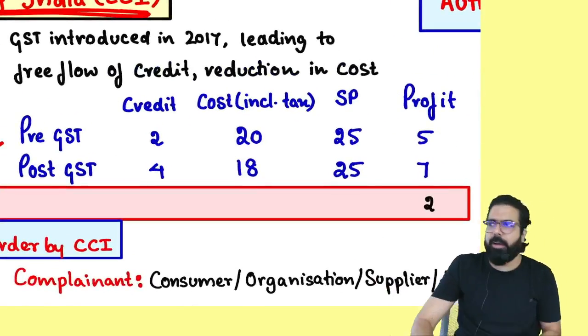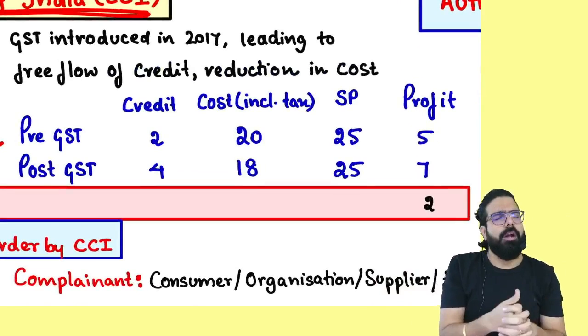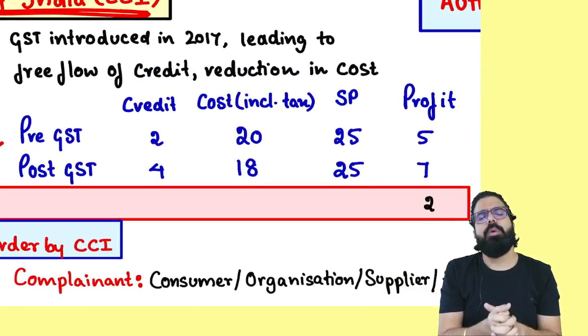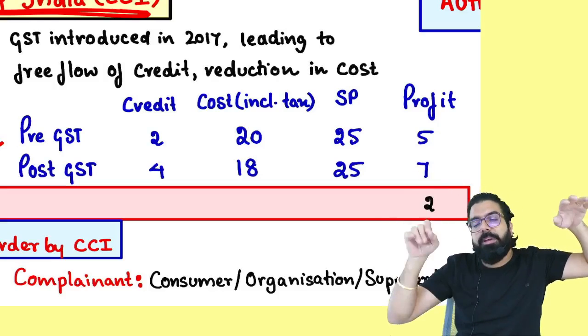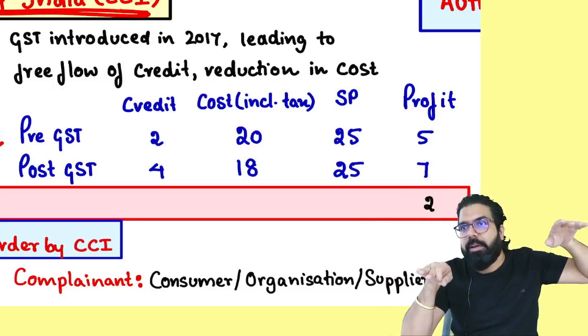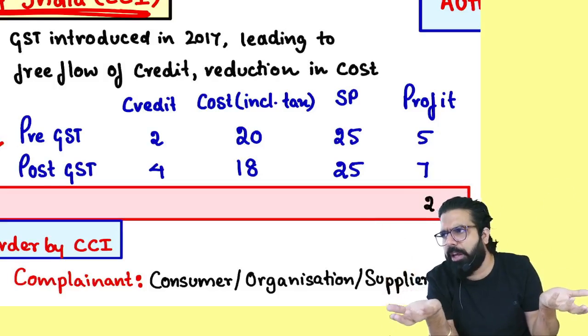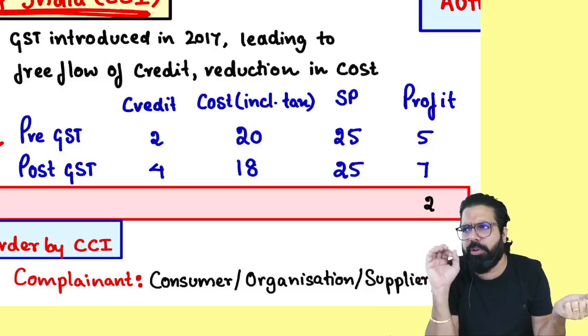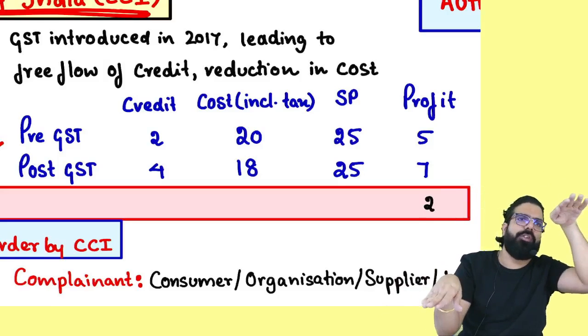Chalo, I'll give you one more example. Tell me one thing. Earlier, when GST was not there, what was happening? Credit used to be less. It means you never used to get full credit. Correct? Before GST, free flow of credit was not there. Properly, credit people never used to get. So when you don't get the credit, it used to become part of your cost.